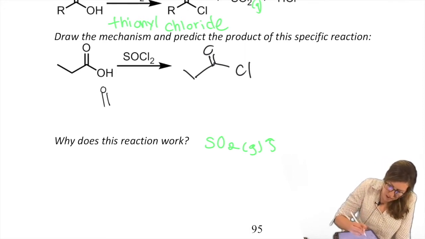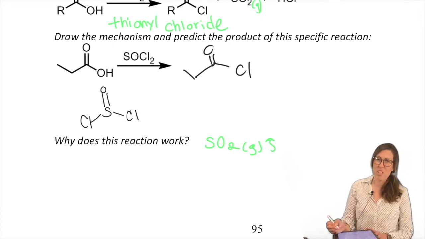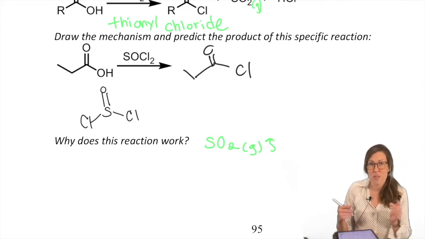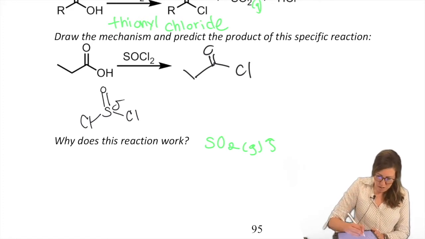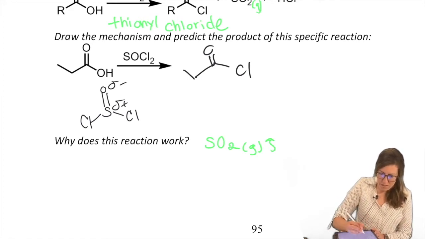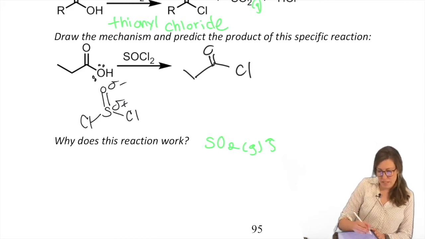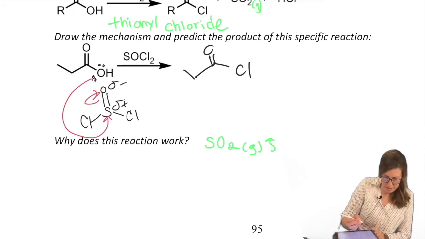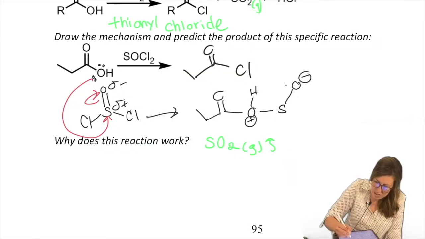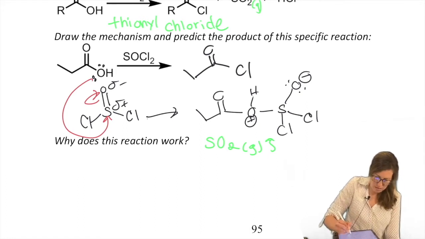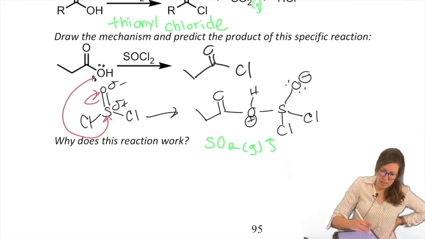So what does thionyl chloride look like? Looks a lot like a carbonyl, only a sulfur instead. Very reactive one, by the way, with those two chlorines attached. So delta plus, delta minus for this dipole. So we can attack it with the OH on the carboxylic acid. Attack, open, everything attached to it. It opened. Oh, so Cl, Cl. Now I can close and kick.